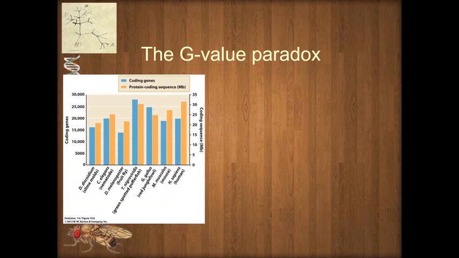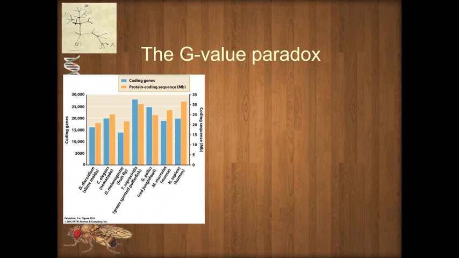Now, in addition to the C-value paradox, there's another, maybe a little less strong, but still a trend, a paradox, that is called the G-value paradox. And so people said, okay, if there's really no correlation between complexity and genome size, then let's get rid of the non-coding parts of the genome. Let's only look at those coding parts, that 1.5% in humans, or small percent in another organism.